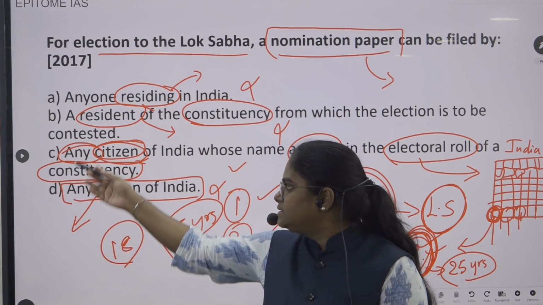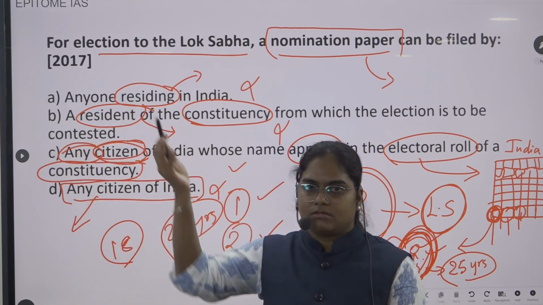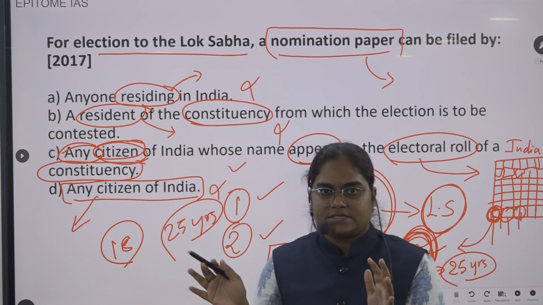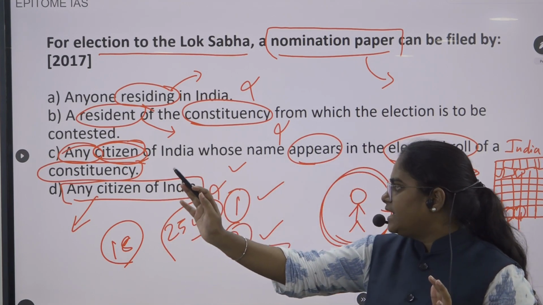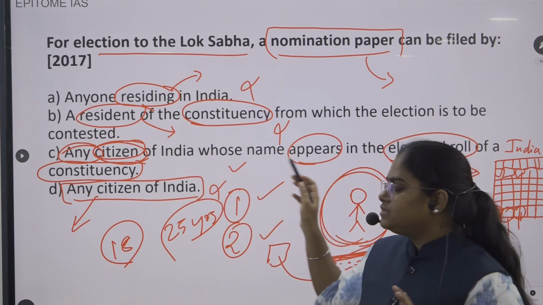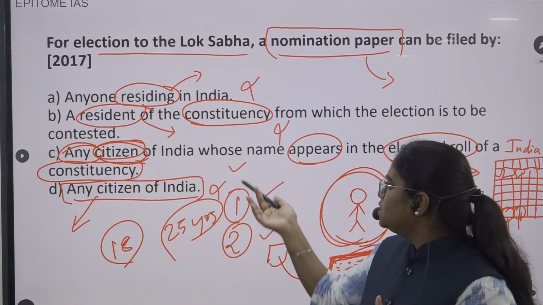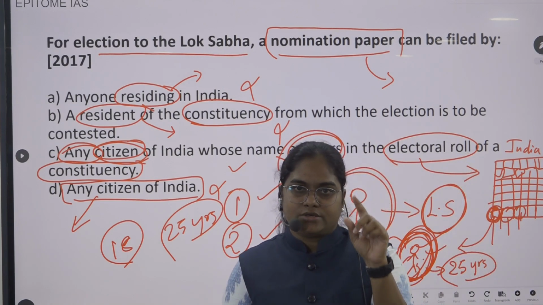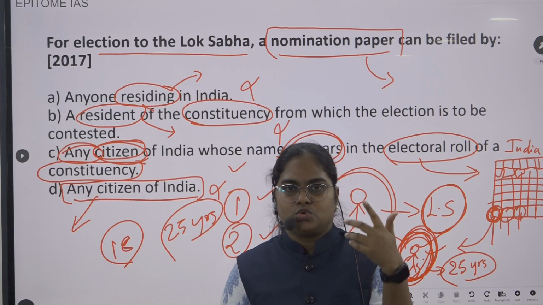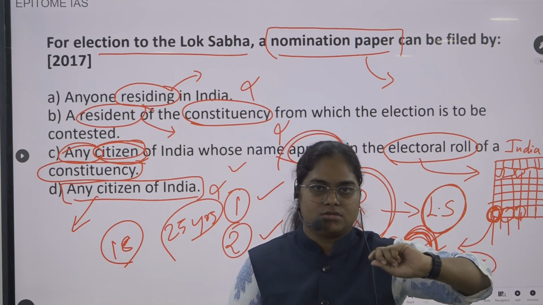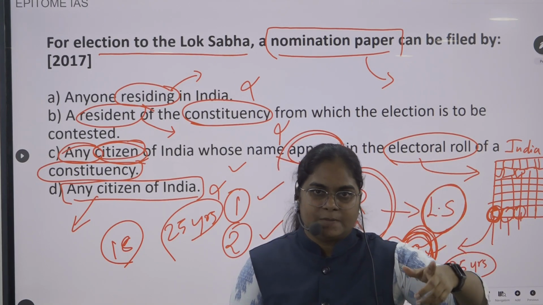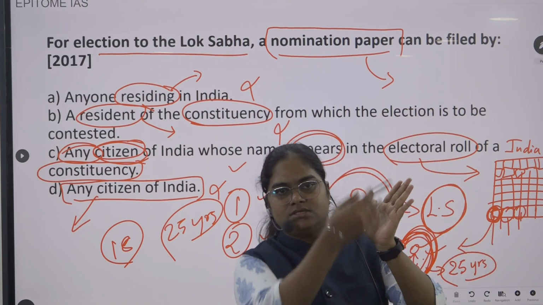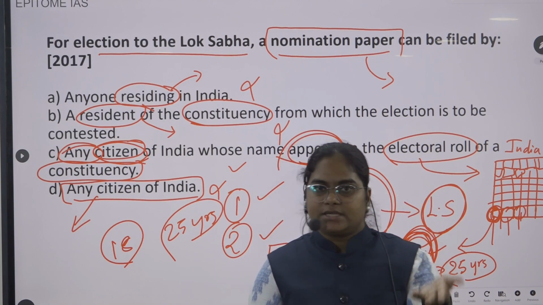Now any citizen is there in both the options, so we can consider it as not that deep, not that specific. So we can leave it aside, and we can go with the other things which they have given in the option. That is, one is his name should be appearing in the electoral roll. Electoral roll means those people who are going to cast their vote. Their names will be listed in that particular list. That is the electoral roll.